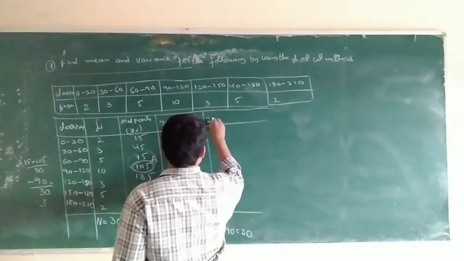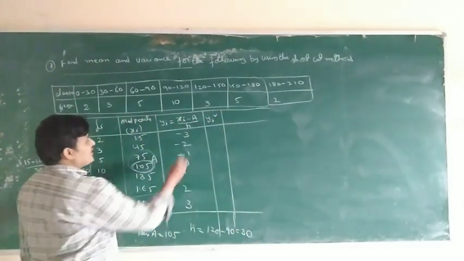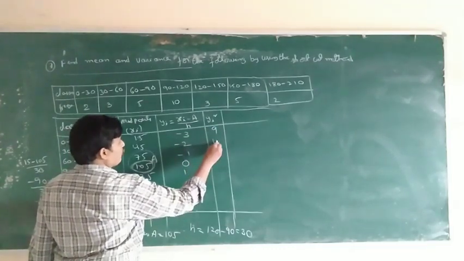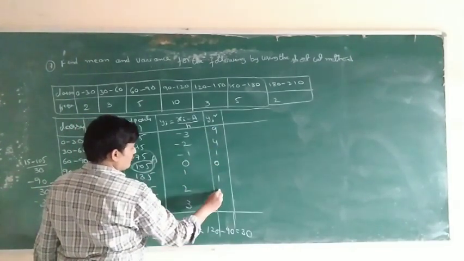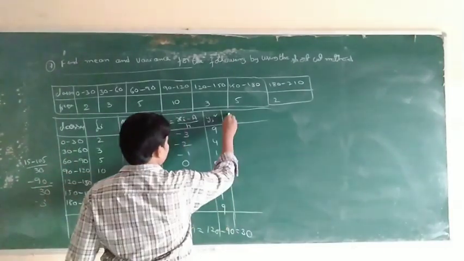Okay, next yi square: minus 3 whole square is 9, 4, 1, 0, 1, 4, 9. Next fi into yi.